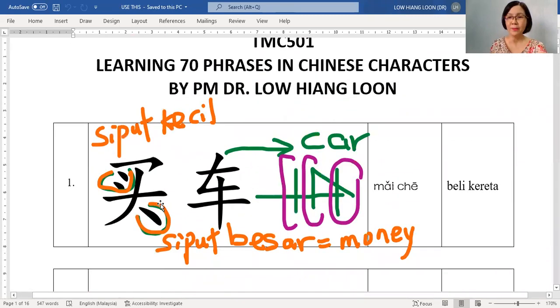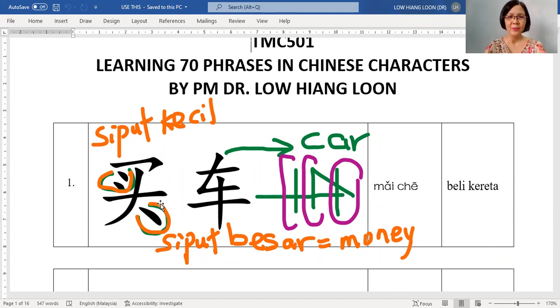Easiest, the first one. How do you explain this? What is this first? You have to say the whole phrase first. 买车. How do you explain to people, how do you know this is 买车? Because the first character has the small shell and the big shell, which kind of equals money. 很好. Then, with the money?